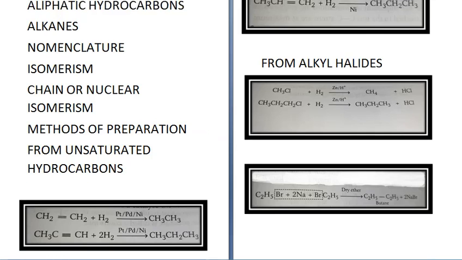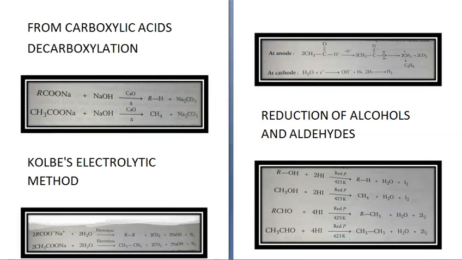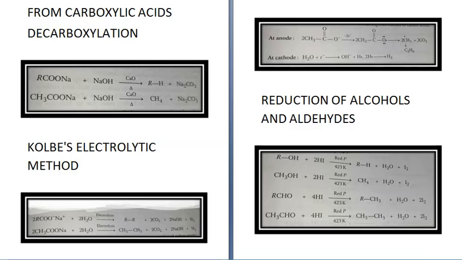Now from carboxylic acid. Next method of preparation. Now from carboxylic acids, you can prepare alkanes by three methods. First is decarboxylation. Decarboxylation means removal of CO2. So see RCOONa plus NaOH in presence of calcium oxide, and on heating it gives you RH plus Na2CO3.